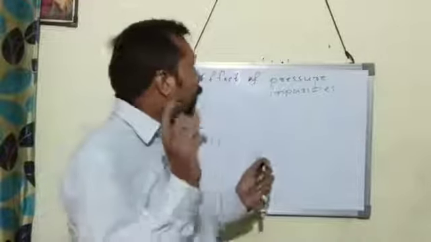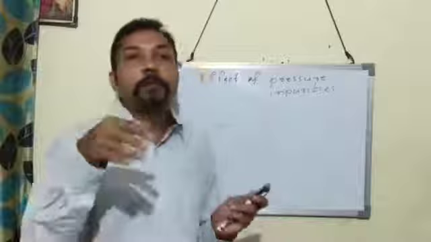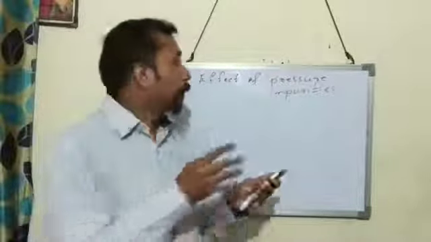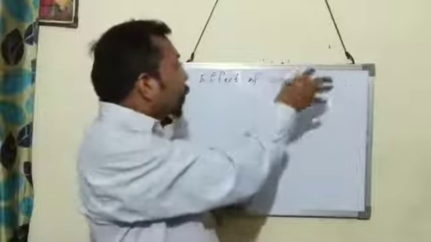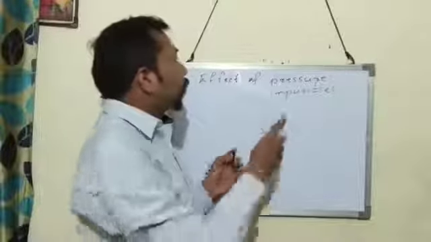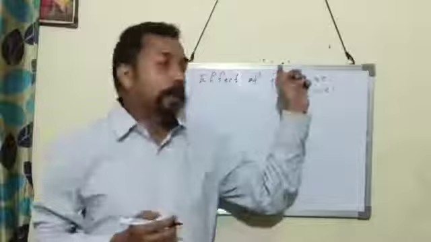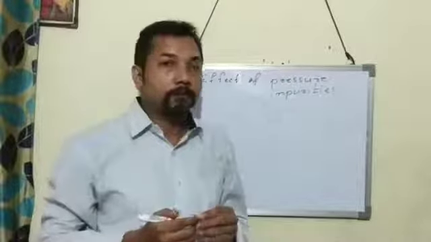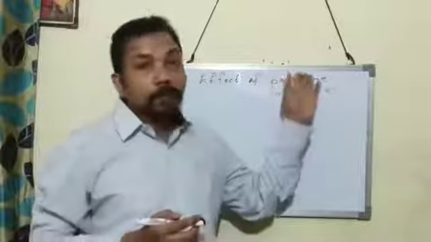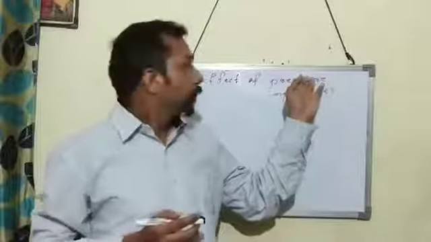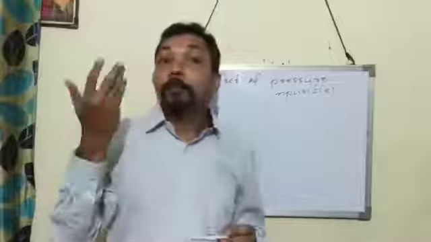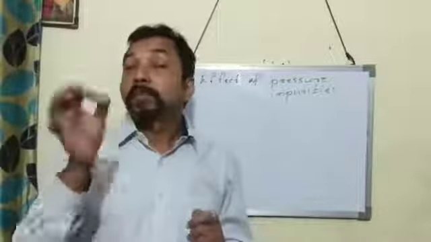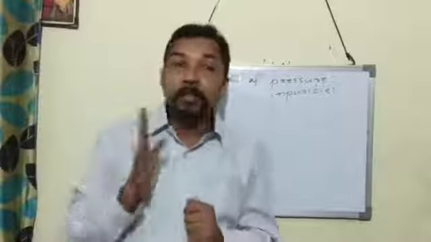For some substances which show anomalous behavior like water, the melting point decreases with the increase of pressure. In the case of ice, if we increase the pressure, then the melting point decreases. Only in the case of substances which show anomalous nature.